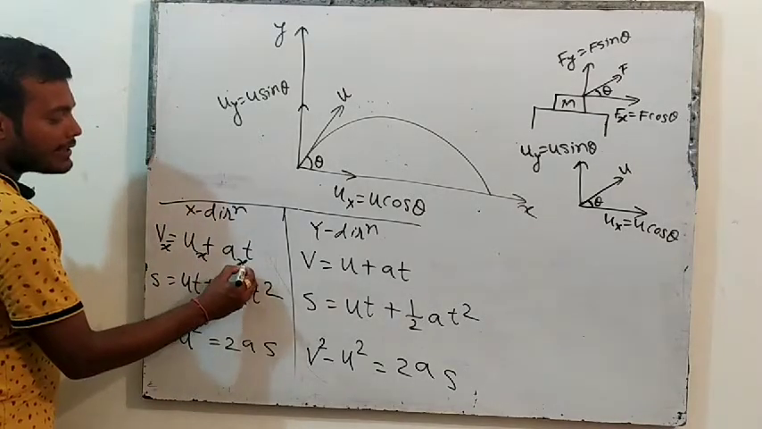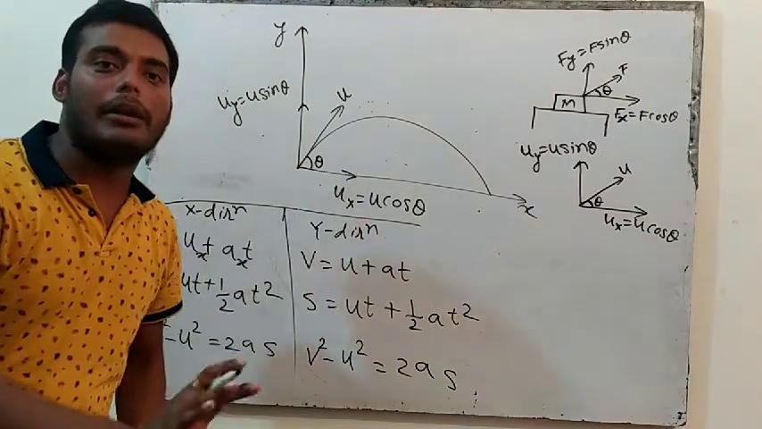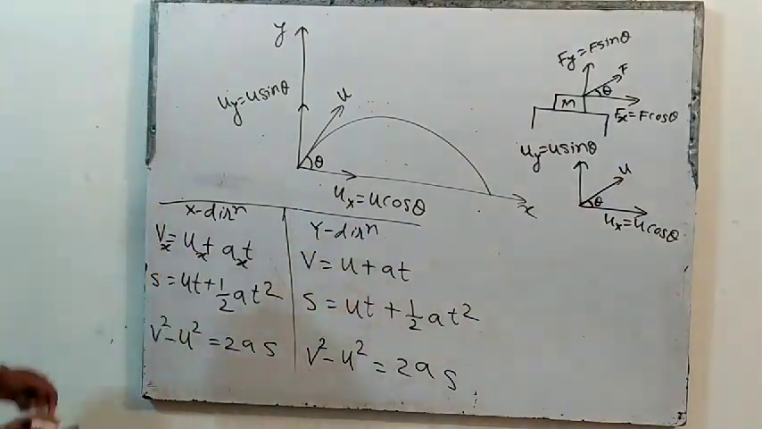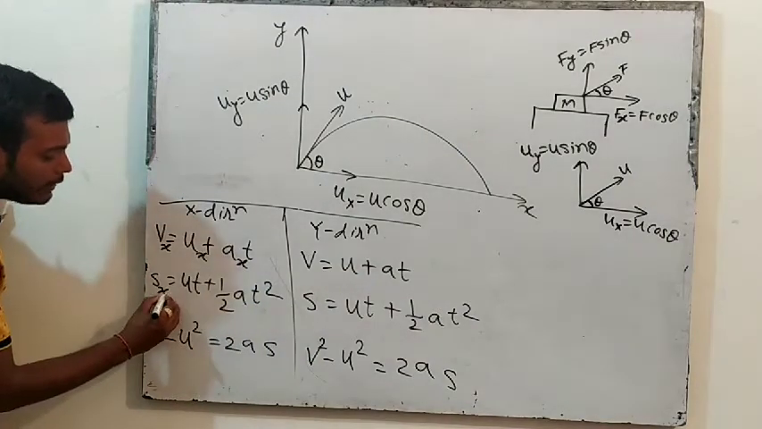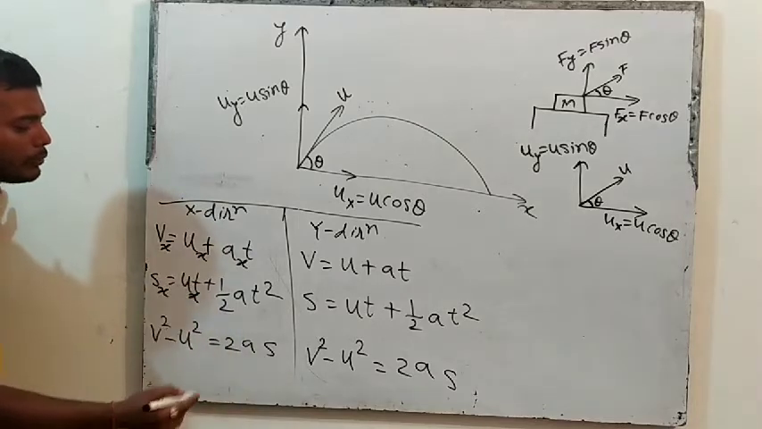This is acceleration in x direction. Time will be same in both x and y. Time will be same, so you don't have to write x with the time. Here this is displacement in x direction, initial velocity in x direction. About the time we don't have to write anything.